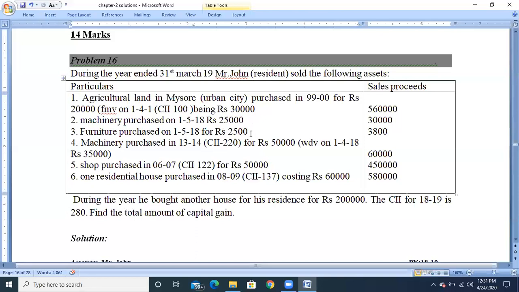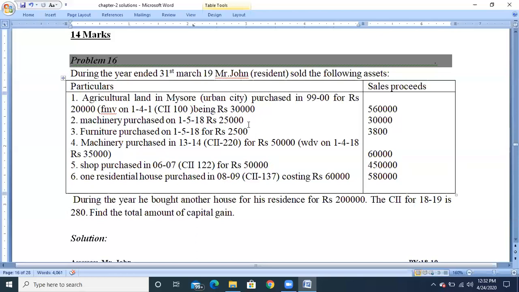because the asset has been purchased in the middle of the previous year. The previous year starts on 1/4/2018, but both assets have been purchased on 1/5/2018. So there will be no written down value for the machinery as well as the furniture, because they were purchased in the middle of the previous year. So the purchase price will be taken as the cost of acquisition.